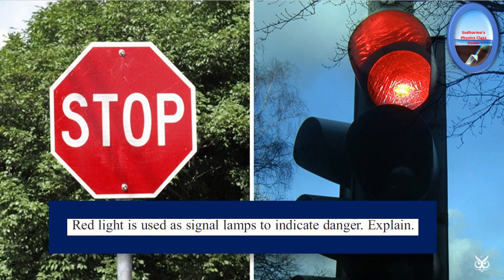So definitely, the answer for this question is scattering, because red color travels a larger distance without much scattering. So we use red color for danger signals, because if you use any other color, it will be scattered. If you use the lower wavelength region, it will be scattered and gone, so you will not be able to see the danger signals. Danger signals should be immediately caught by our eyes, right? Then only we can act accordingly. So that is the main reason we use red color for danger signals and stop signals.